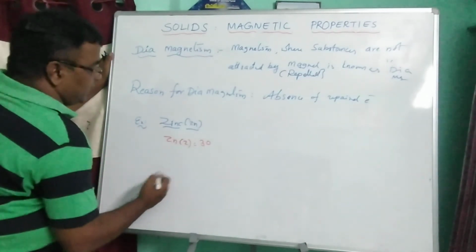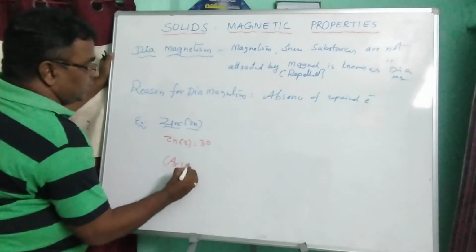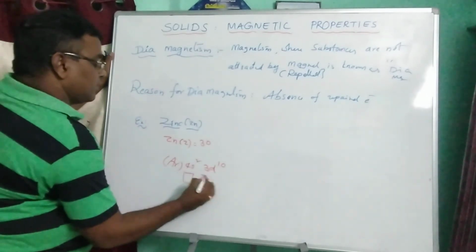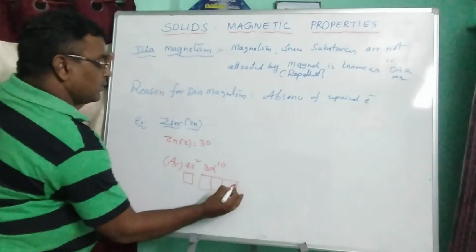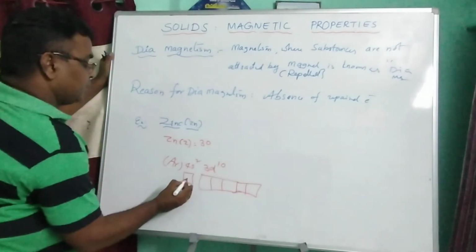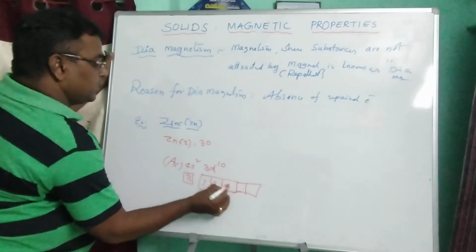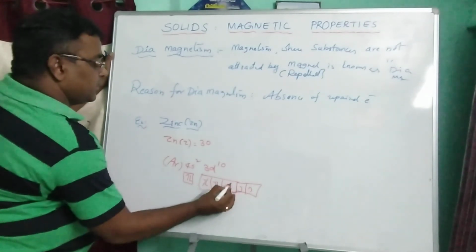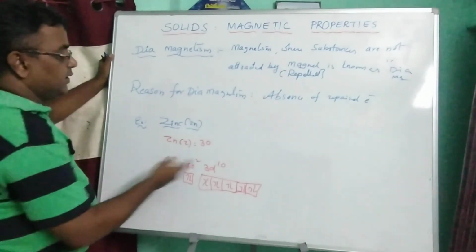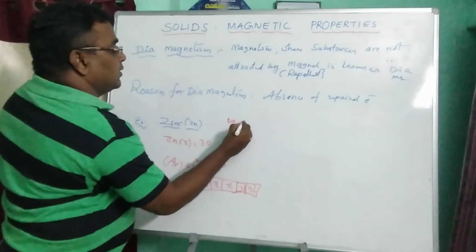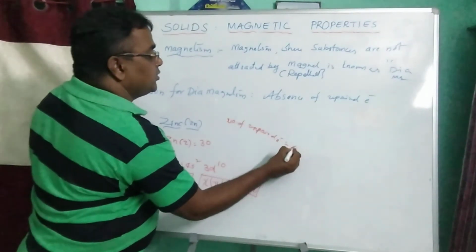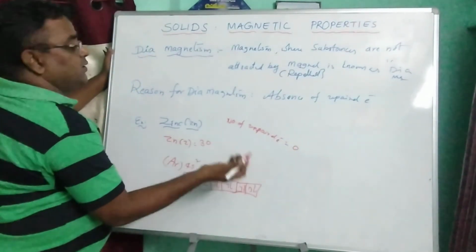Therefore the electronic configuration is argon 18, 4s2, 3d10. Filling according to Hund's rule, this is the valence shell of zinc. In zinc, the number of unpaired electrons is equal to 0. So n is equal to 0.